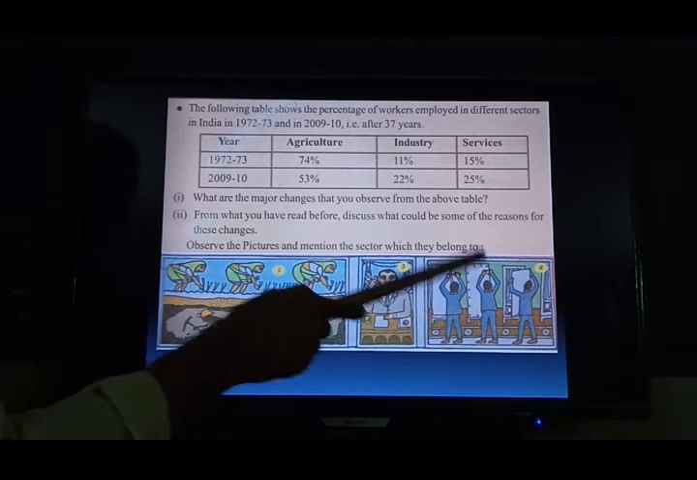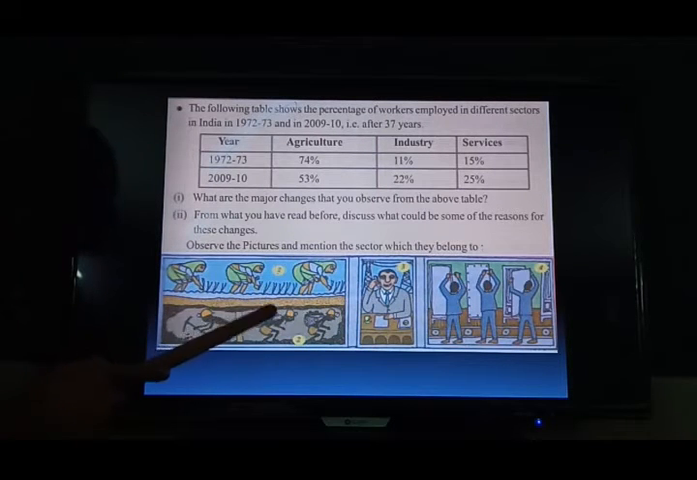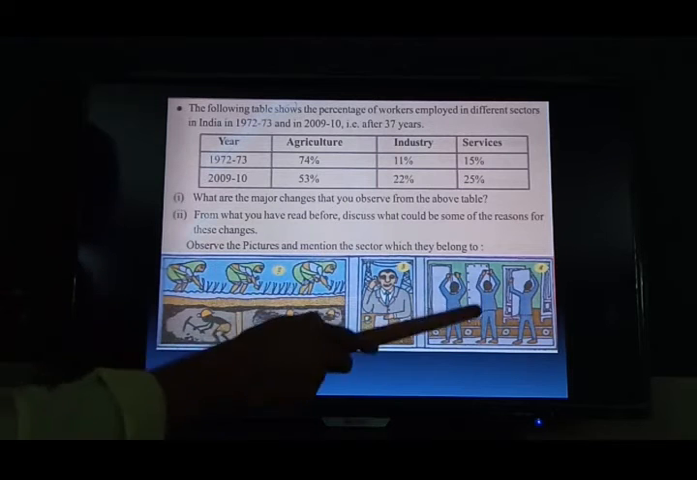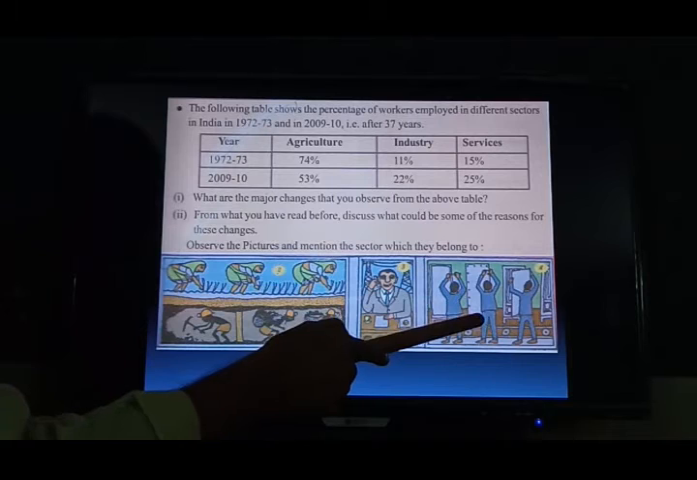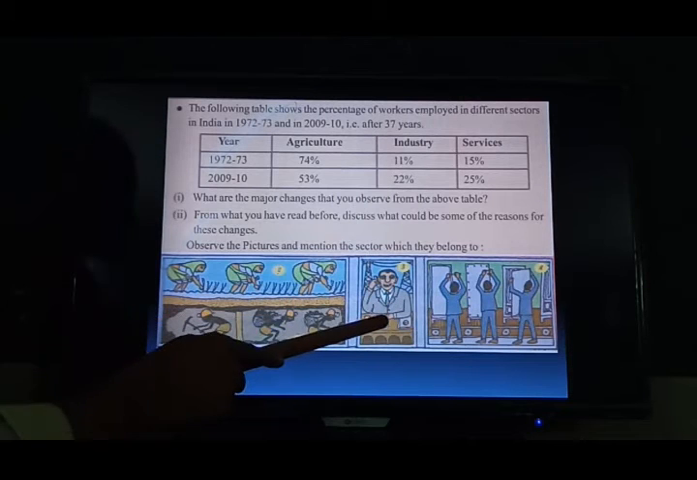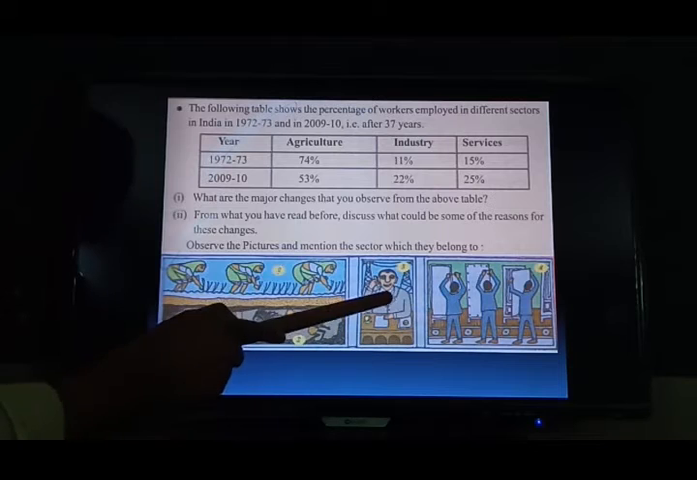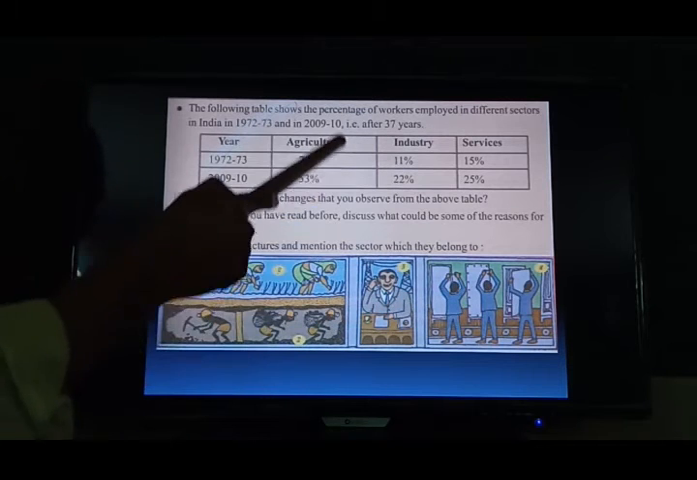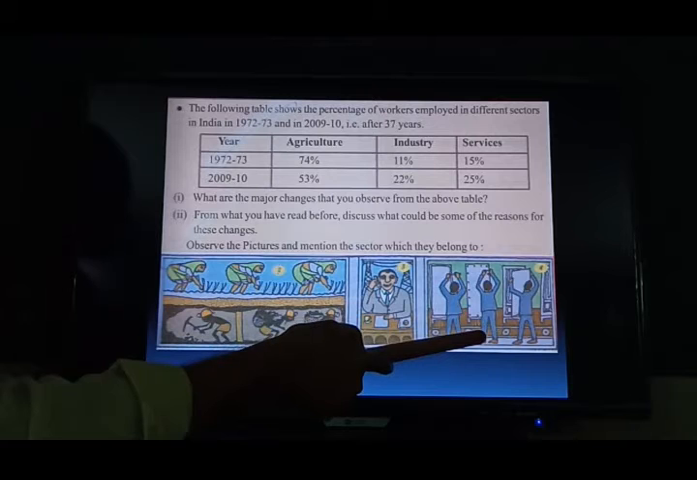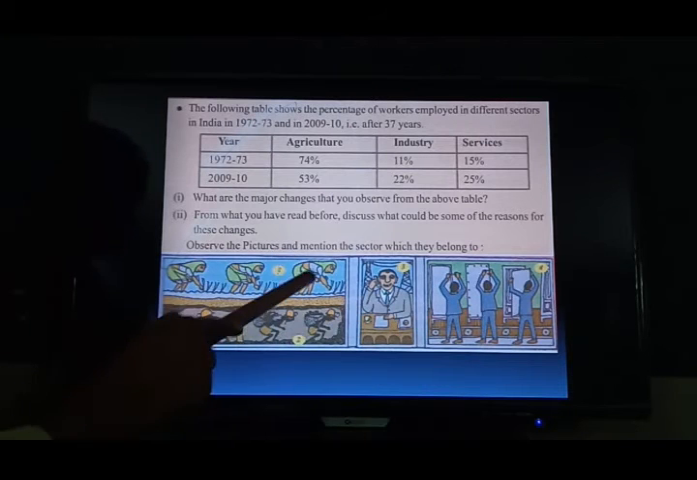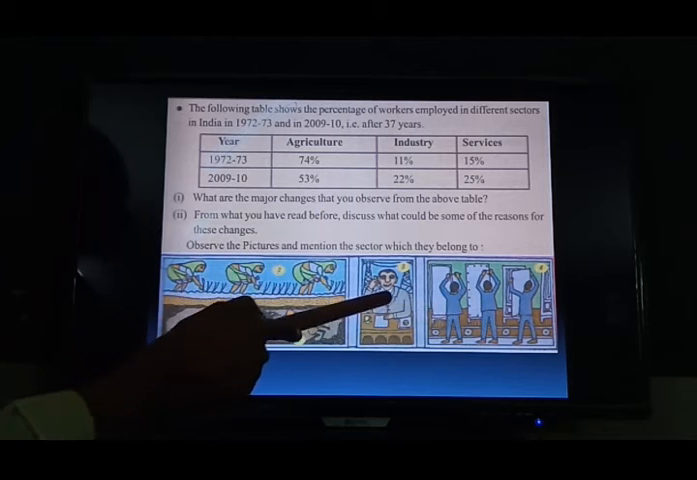Now look at the primary sector, they produce goods. We can see, we can touch. The secondary sector also produces goods. We can see and we can touch. But the service sector cannot produce any good, but they help to produce goods in the primary sector and also the secondary sector. They are helping, serving the public. That's why they come under the service sector.